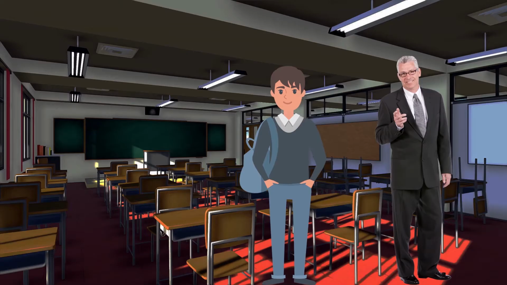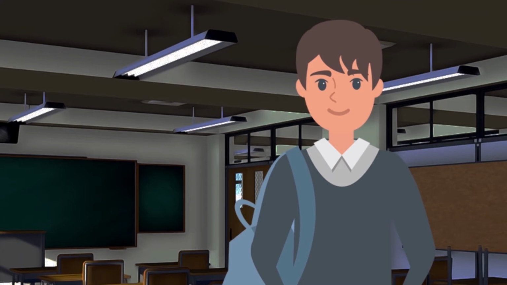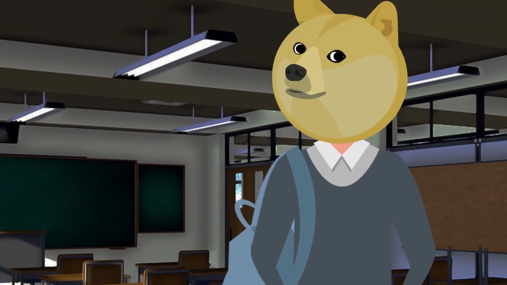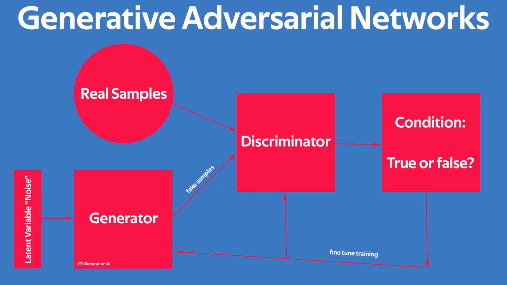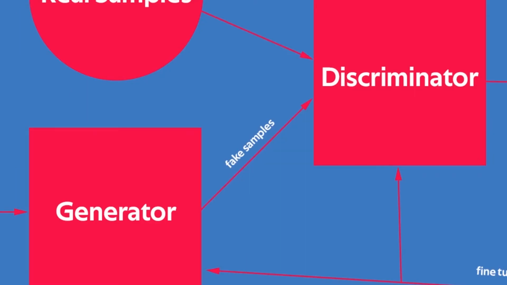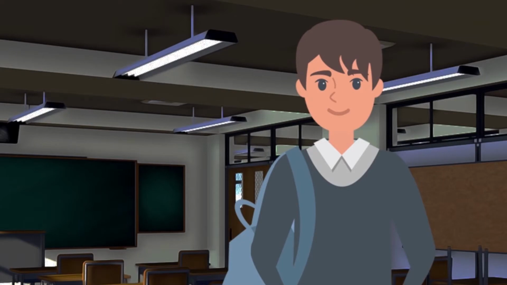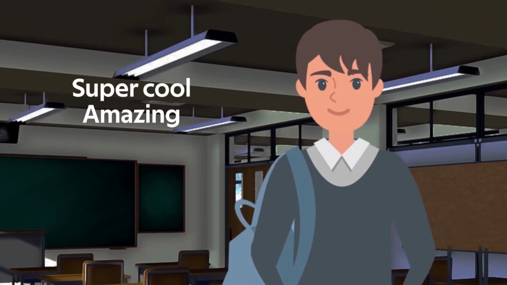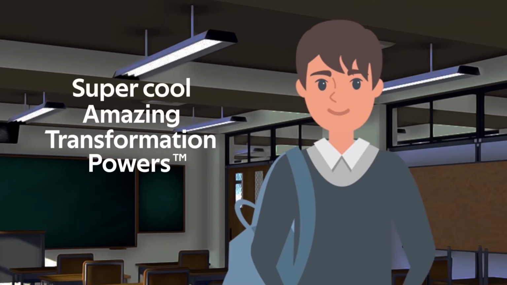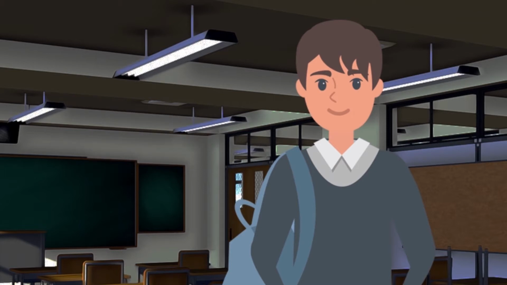Mwahahaha. Disclaimer, it is worth mentioning that Bob has special powers that allow him to shift his physical makeup at will. Bob and Morty serve as the roles of the generator and discriminator models. Bob, as the generator model, needs to use his super cool, amazing transformation powers, trademarked, to generate himself into a person that can trick Morty into thinking that he is a perfect student.